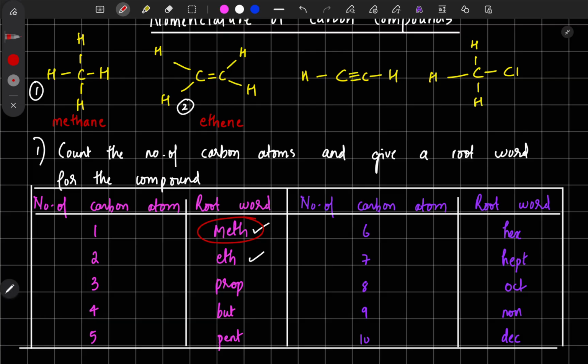So this is the third compound. How many carbon atoms are there? Yes, 2. Two means what is the root word? Yes, eth.